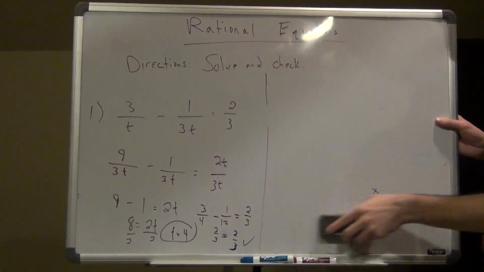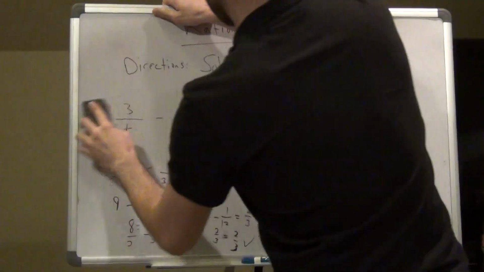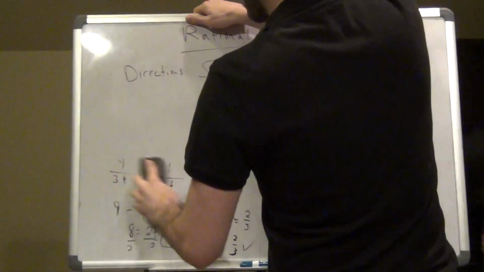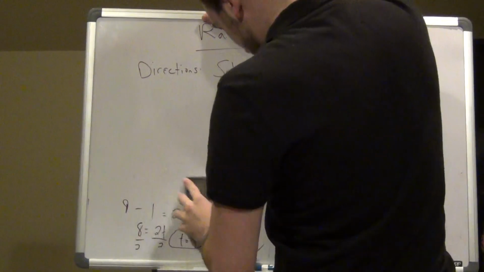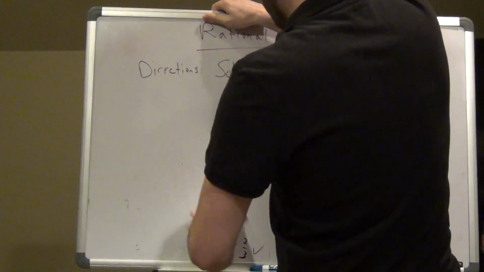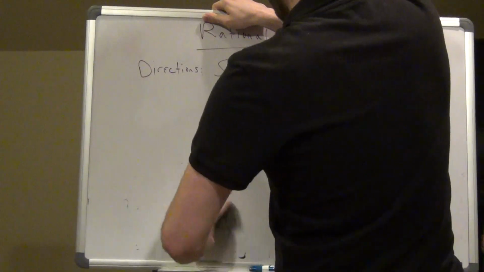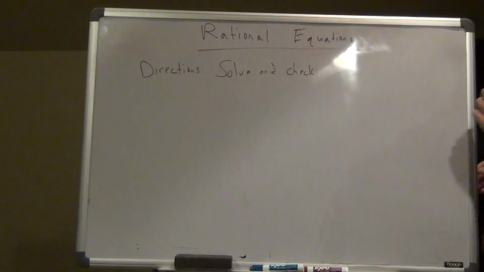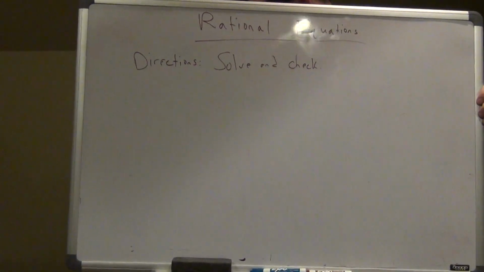So we got 5 more to do. Now they're going to get more complicated than this. I mean, not much more, but if you were pretty good at the common denominator stuff when we were adding and subtracting, these problems are going to seem not too bad, because they're using that concept in a way.